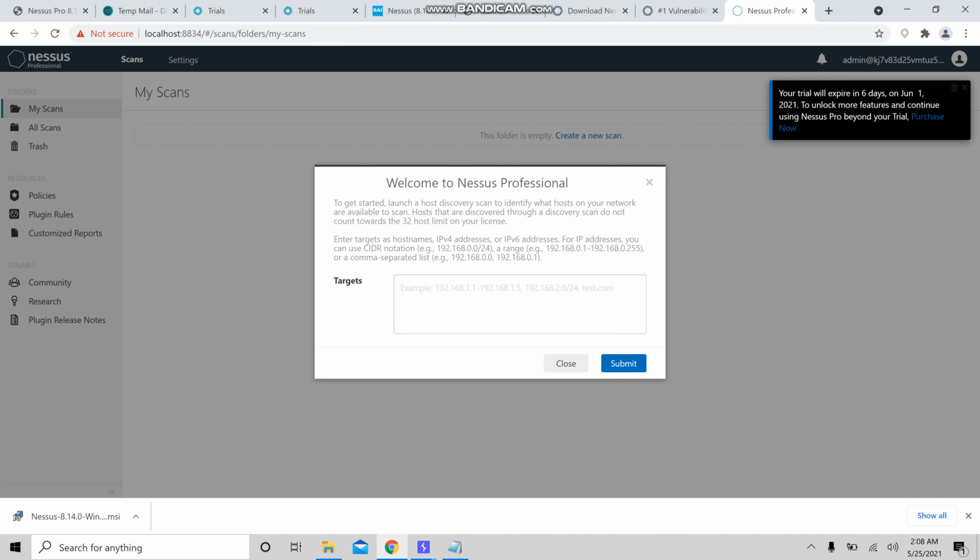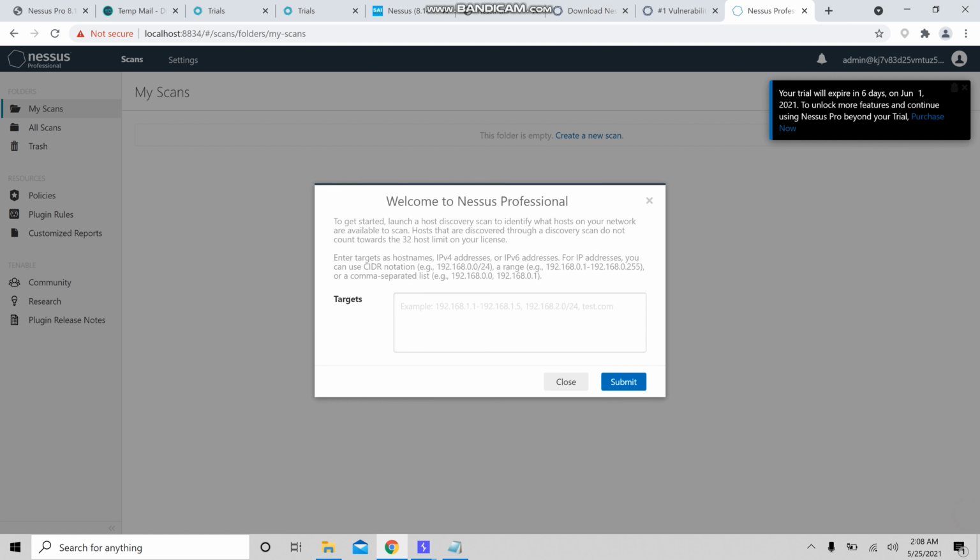So once the plugin installation has been done, you can see the UI. It means the installation has been successfully done, and I'm going to make a separate video for scanning purposes.